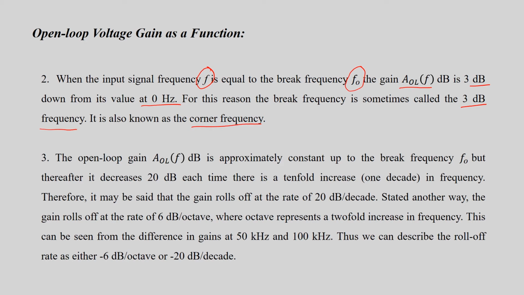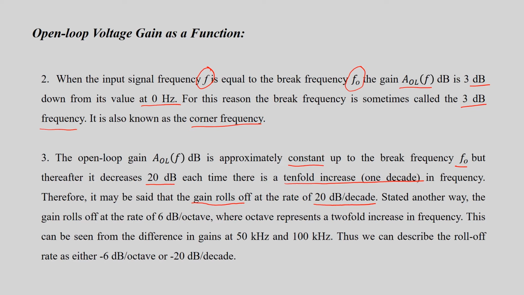The open loop gain AOL is approximately constant up to the breakaway frequency f0, but thereafter it decreases 20 dB each time there is a 10-fold increase in frequency. It is said that the gain roll-off rate is 20 dB per decade.